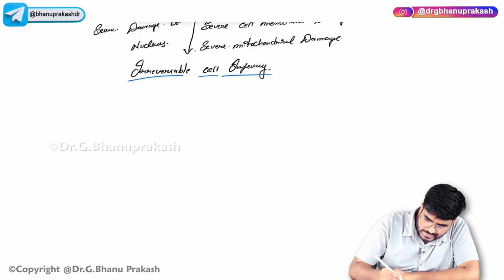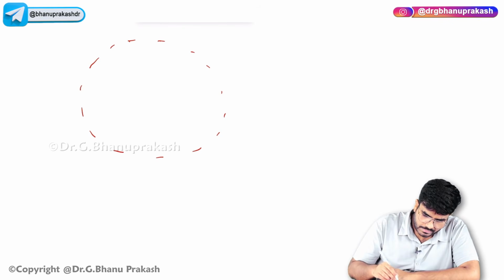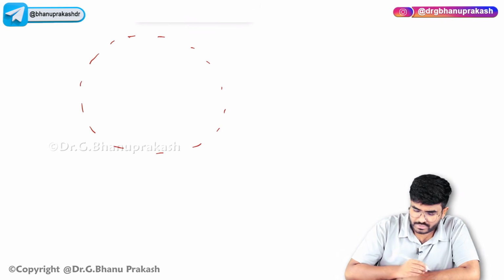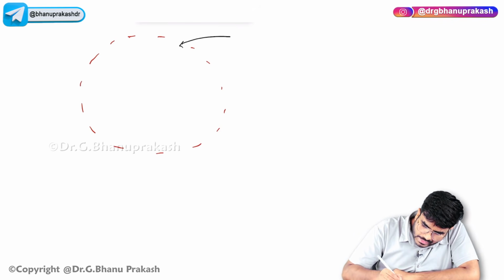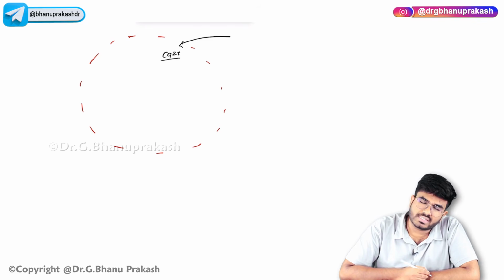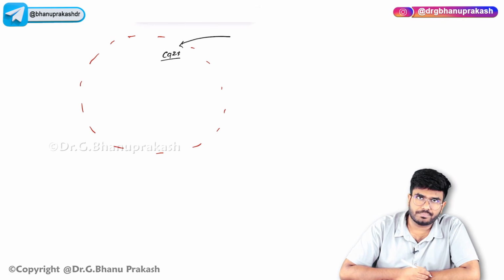Okay, the cell membrane is getting damaged. Now if you look here, the cell membrane is getting damaged in multiple places. Let's put it this way, this is the cell. Now if the cell is getting damaged, something like this, what happens? From outside, calcium will come into the cell. The calcium concentration inside the cell is very less, the calcium concentration outside the cell is more.